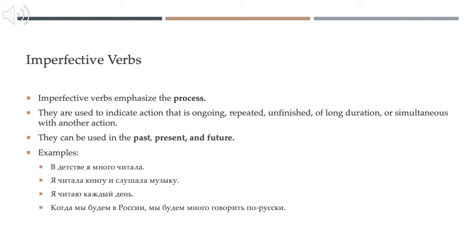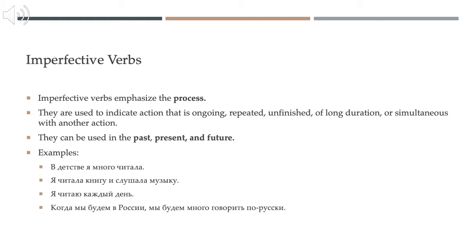Anytime you want to indicate the present tense, you must use an imperfective verb. So we can say, for example, Я читаю каждый день. I read every day. And again, if you have the present tense, you must use an imperfective. Only imperfectives can be used in the present.